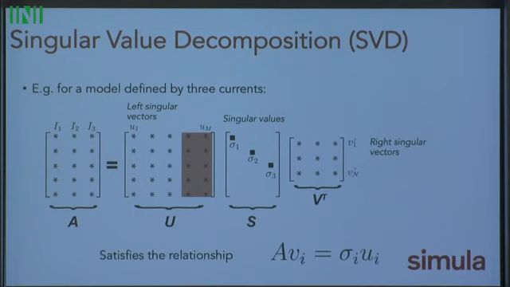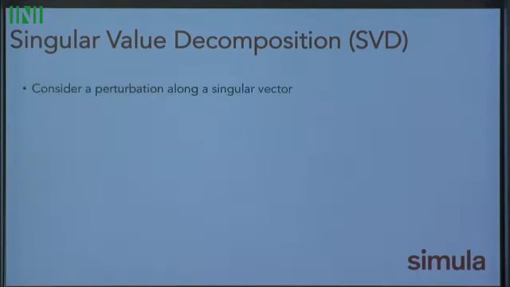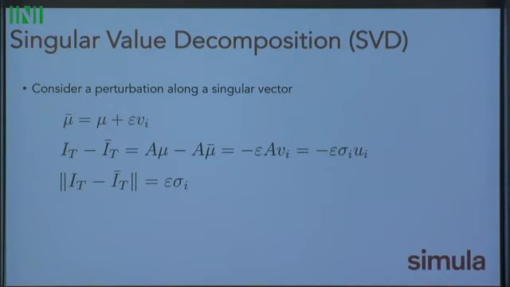And the property that we'll exploit is that all of this satisfies the relationship between these various matrices and columns, where the matrix-vector product of the singular vectors is equal to the singular value scaling the left singular vector. So what happens is we can consider a perturbation along a singular vector. Let's take our perturbed vector, which is our current scaling plus some scalar multiple of our singular vector. We can write out explicitly what the perturbation will be, and the nice thing is that the size of it is going to be only the scaling factor times the singular value.